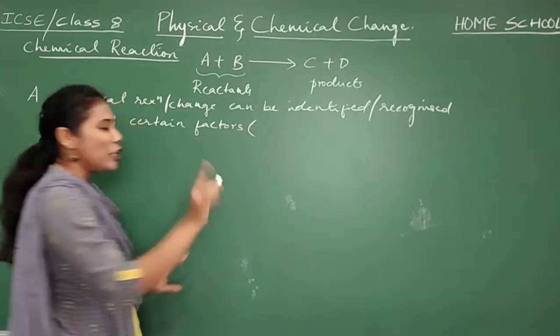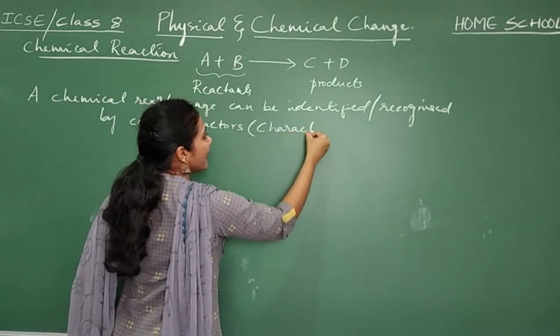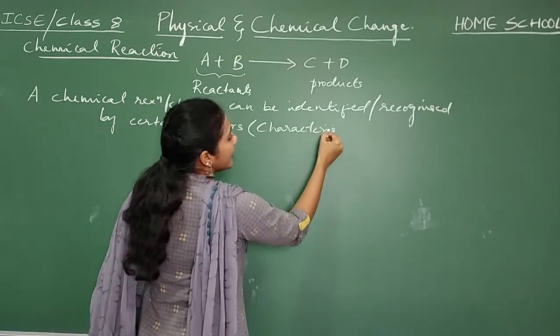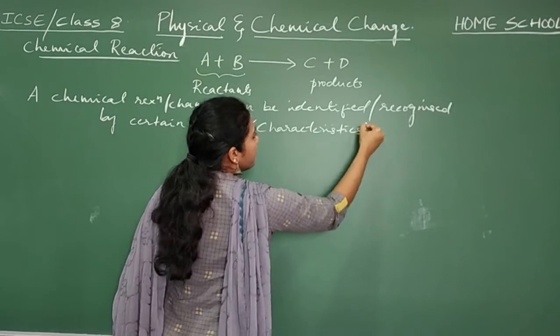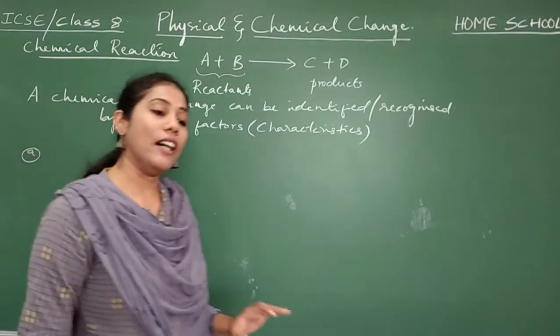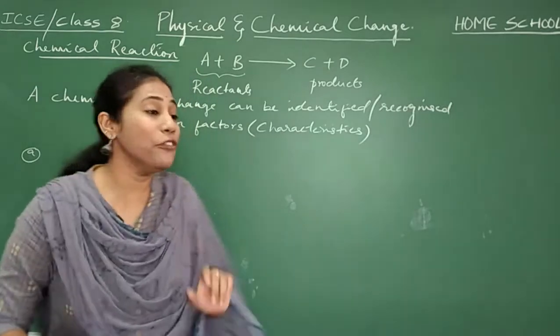We also call them characteristics. In other words, these factors are also called characteristics. See, the first characteristic: a chemical reaction can be identified with the help of evolution of gas.